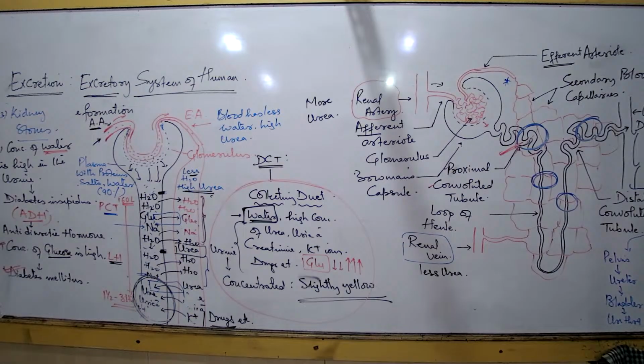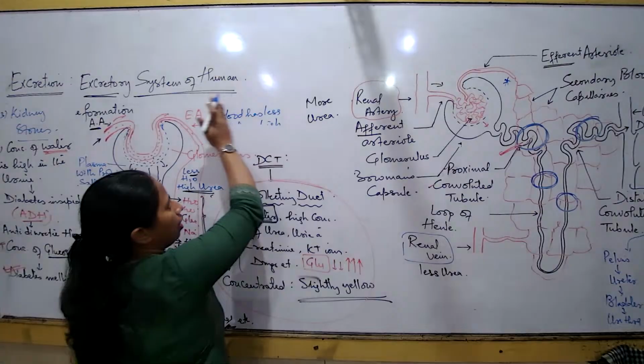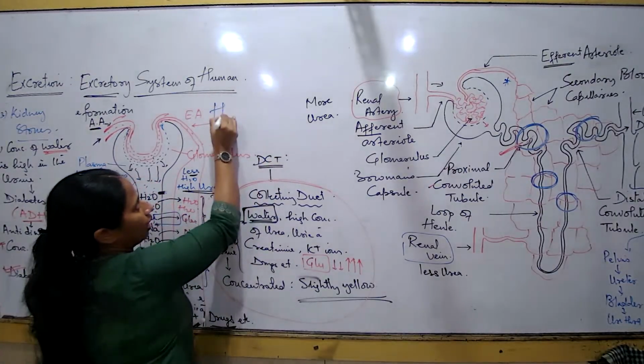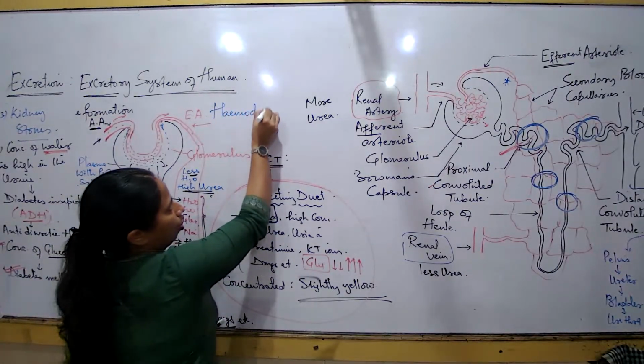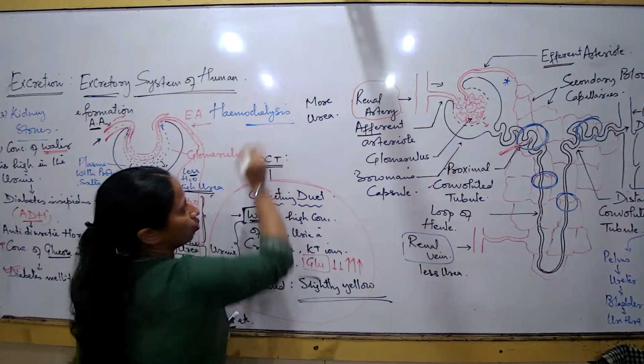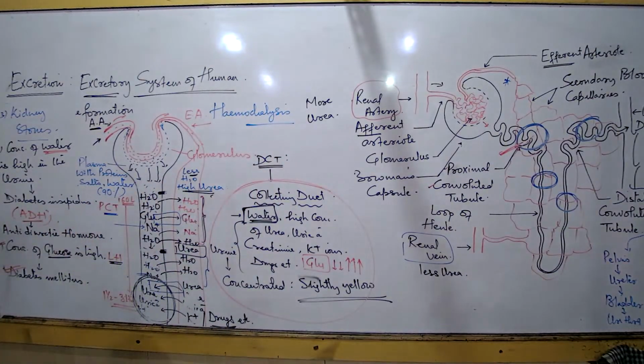The last is, what would happen to a person if the kidneys are not working? Today we come across conditions where people would show different fractions of the kidney not working. मतलब, I am talking about a concept known as dialysis or hemodialysis. All of you must have come across this word dialysis. What is dialysis? It is a process by which the blood is filtered artificially when the kidneys are not working.